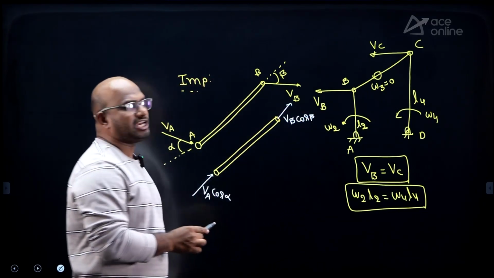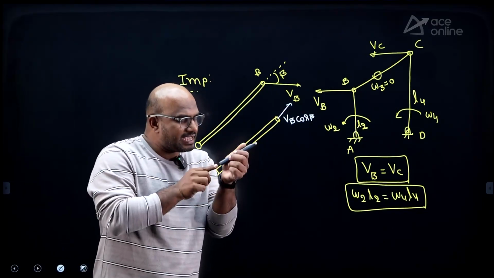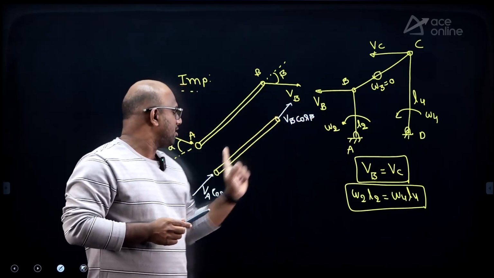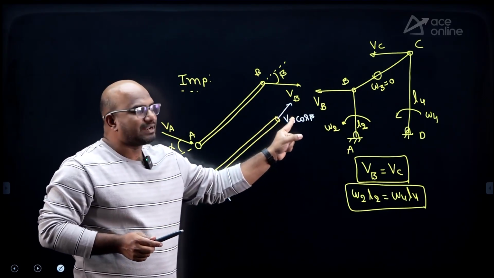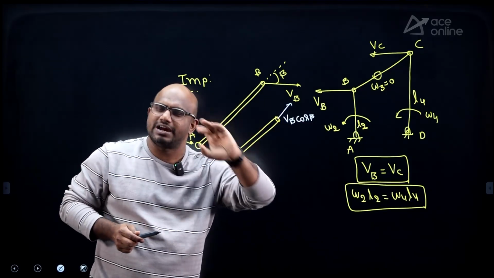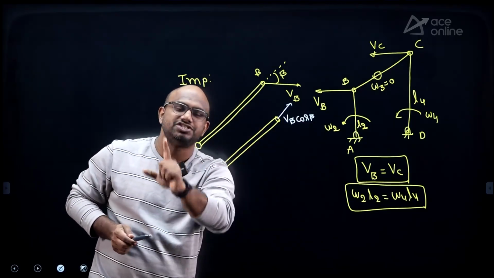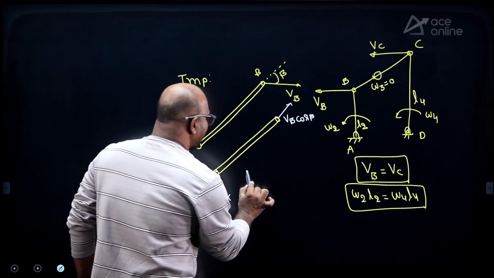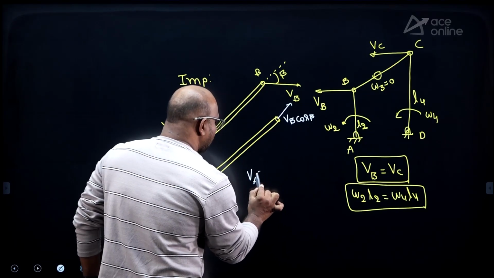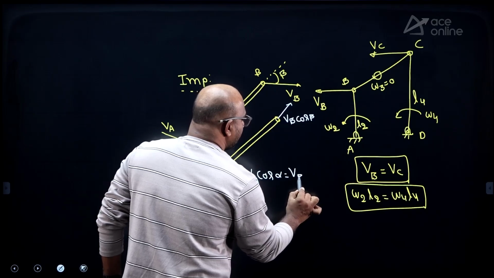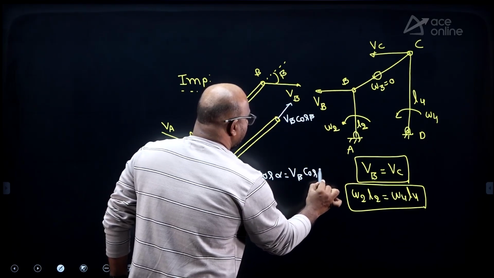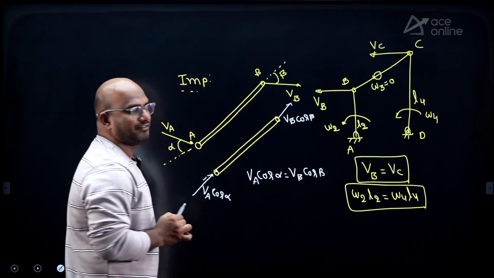These two must be the same. Whatever the velocity component of the link at this point, the other point should also have the same, because the link is a rigid link. So definitely VA cos alpha must be equal to VB cos beta. Are you getting this, everyone?